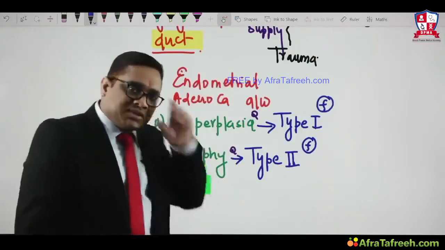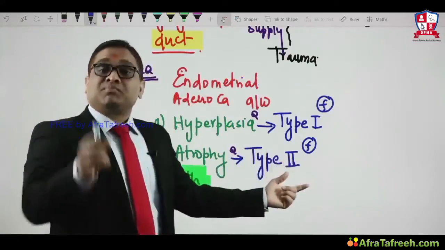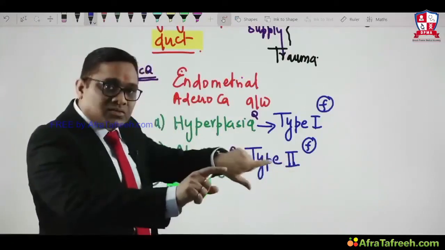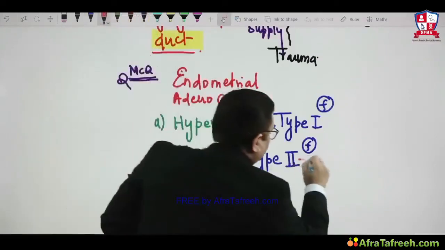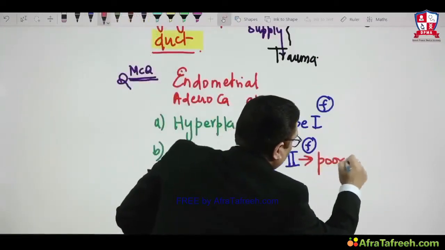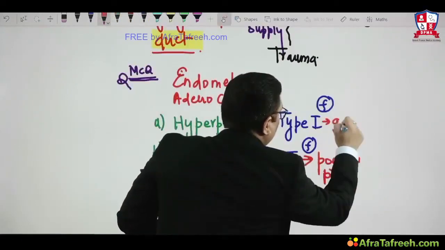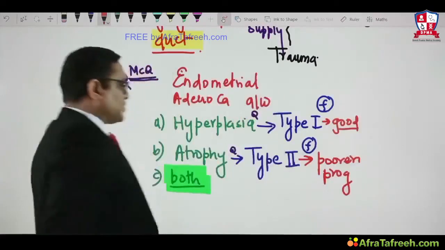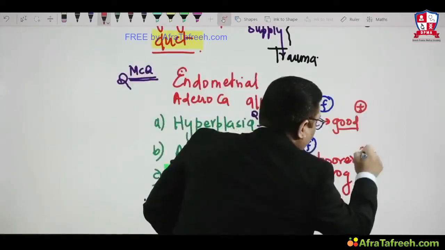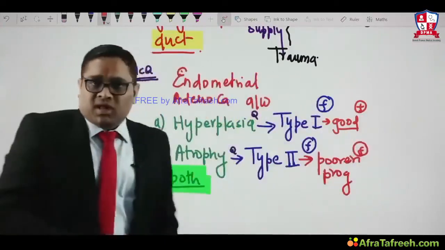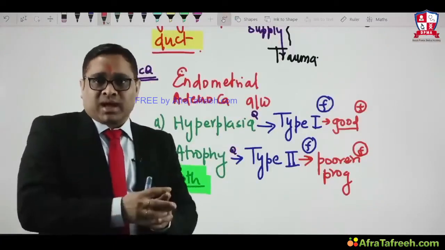And another future question which the examiner can ask from Robbins itself: atrophy is associated with poorer prognosis in comparison to hyperplasia. This point is also very important to understand. Type 2 is having poorer prognosis, so atrophy is having poorer prognosis, whereas type 1 will be having good prognosis. And that is how we are going to predict the future question. So keep on predicting future questions while you are studying any topic. That will be the essence of cracking the exam with a good rank, right?